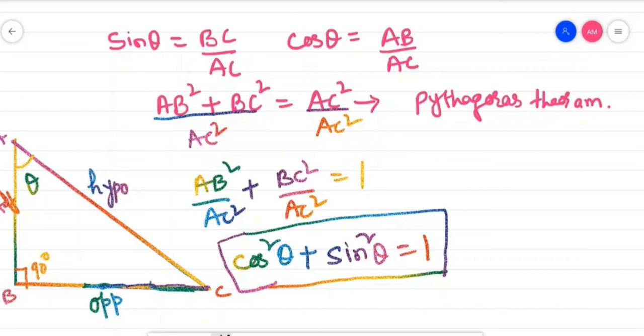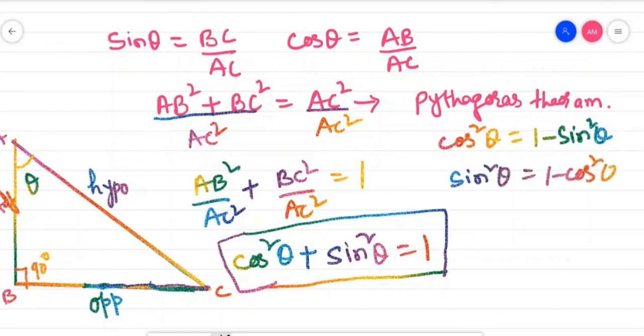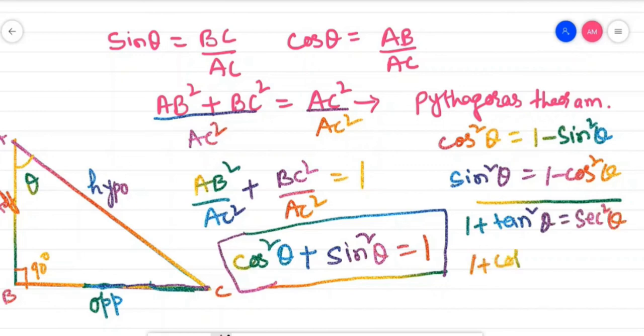Now from here you will know that cos square theta will be equal to 1 minus sine square theta, and sine square theta will be equal to 1 minus cos square theta. Similarly, if you prove, you will come to know that 1 plus tan square theta will be equal to sec square theta, and 1 plus cot square theta will be equal to cosec square theta.